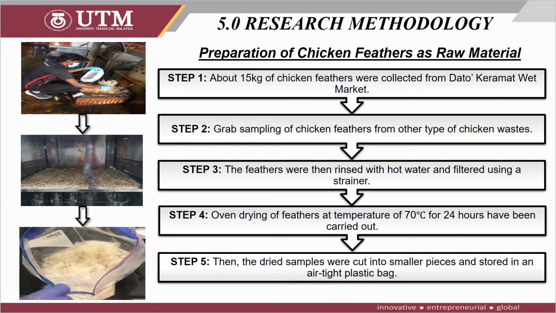Later, oven drying of the feathers was carried out at a temperature of 70 degrees Celsius for 24 hours. Finally, the dry sample was cut into smaller pieces and stored in an airtight plastic bag. These feathers were then used as feed in the SCW reactor for the extraction process.